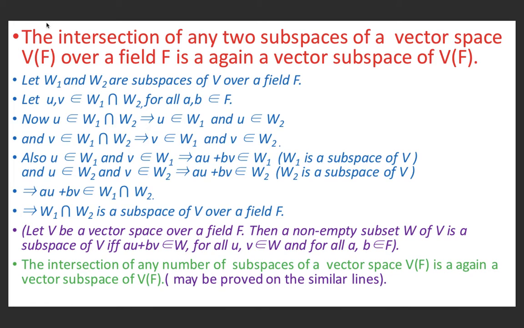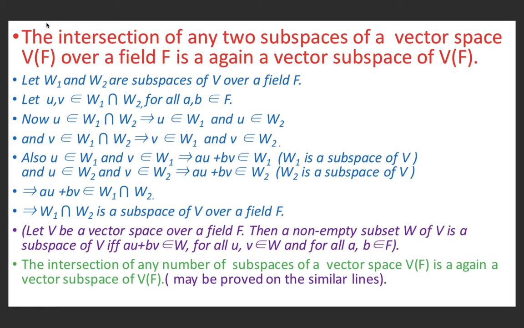Similarly, u belongs to W2 and v belongs to W2 implies au plus bv belongs to W2. Because au plus bv belongs to W1 and au plus bv belongs to W2, therefore au plus bv belongs to the intersection of W1 and W2. And this implies W1 intersection W2 is a subspace of V over a field F.